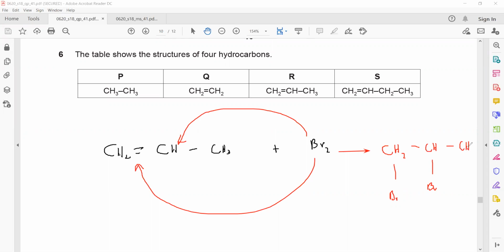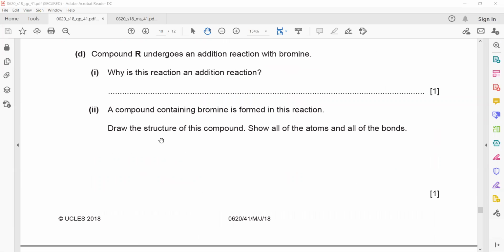In the question, they say show all the bonds of the product. So we have to draw the structure of this compound and show all the atoms and all the bonds. Like we know, CH2 was the first one, then bromine is added to the first carbon, the second one was CH with bromine added to the second carbon, and then it was CH3. We have to show all the atoms and all the bonds within the structure.